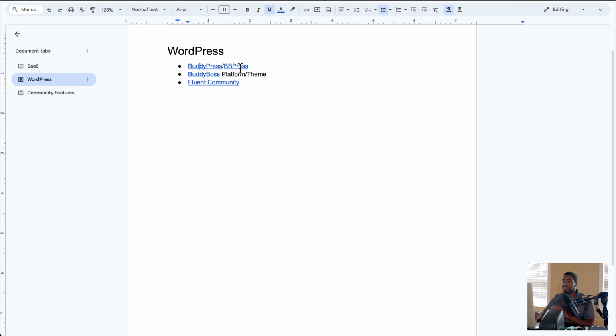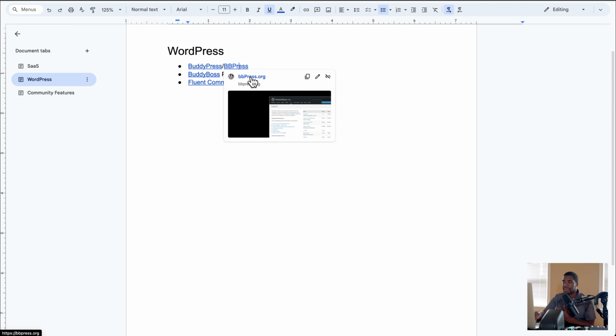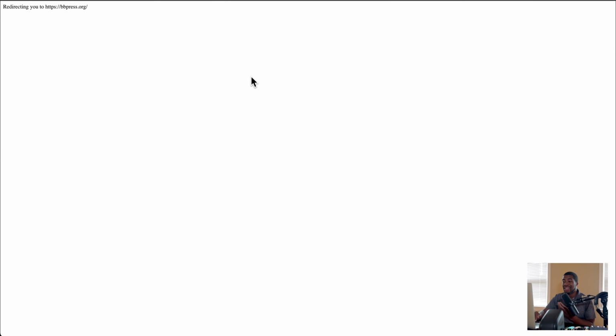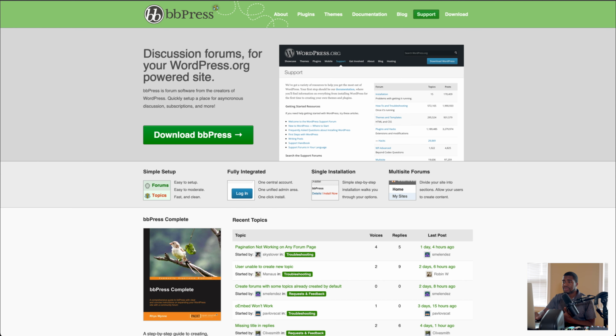And then when you tack on BBPress, and people get confused all the time, they think that these are the same plugins, and they're not. They're totally different plugins. But then when you combine BBPress, you have the ability to create forums, right?